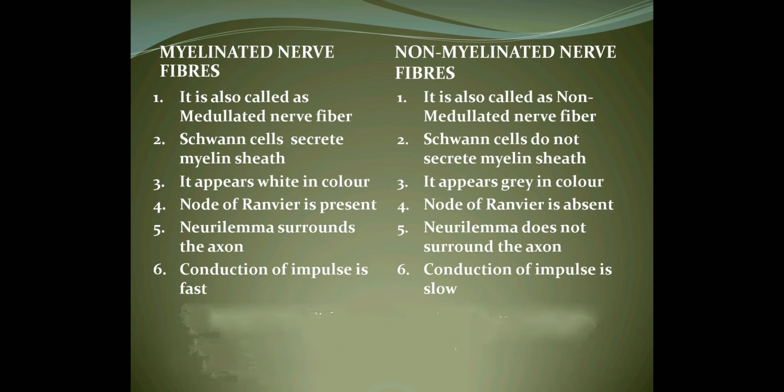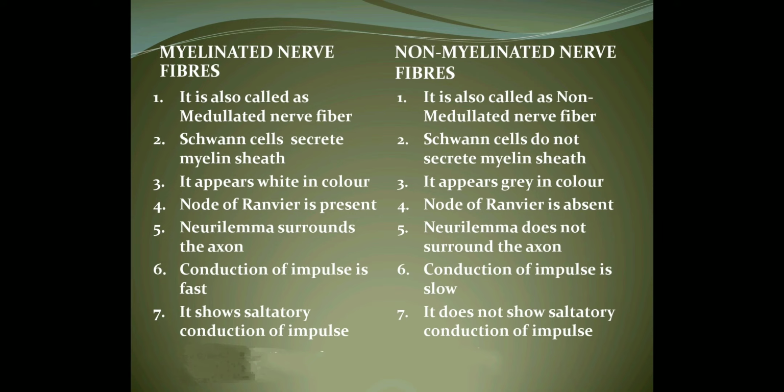Then you will find conduction of impulse is very quick or fast in myelinated, whereas in non-myelinated the conduction is slow. The reason is that in myelinated nerve fibers the impulse jumps from one node of Ranvier to another node of Ranvier. That kind of jumping movement is called saltatory conduction. As it shows saltatory conduction, the conduction is very fast. Whereas in non-myelinated, nodes of Ranvier are not there, so it does not show saltatory conduction. Therefore, the conduction is slow.